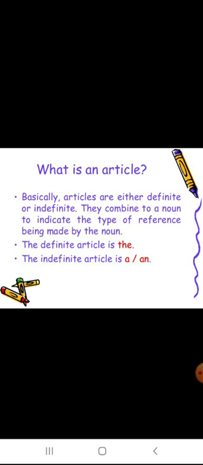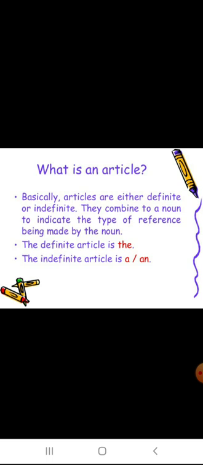Today we are going to learn chapter 9, articles. First, let me explain what an article is. The words a, an, and the are called articles. These three words are called articles. They come from nouns. I hope you all know what a noun is. Noun means name. The name of everything is a noun. So the articles also come from nouns.